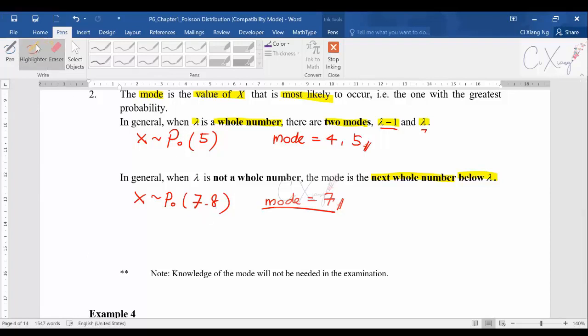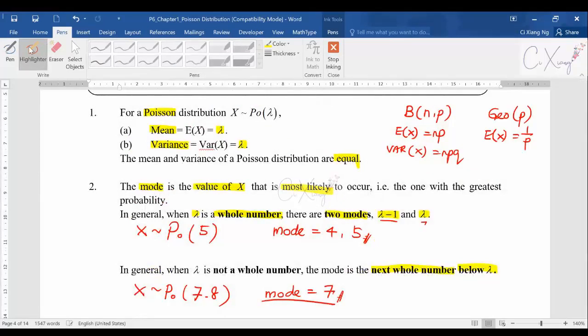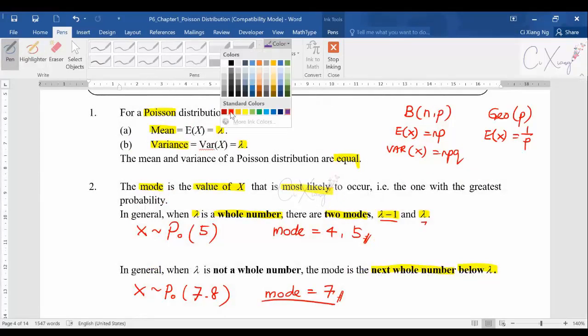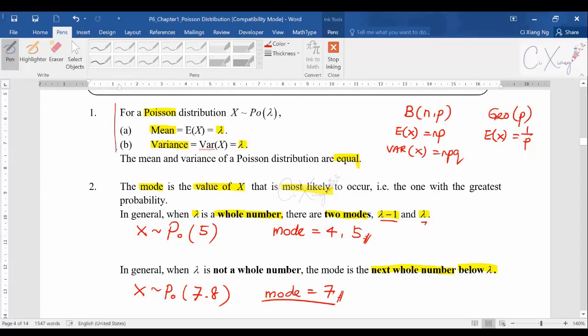No. Knowledge of the mode will not be needed in the examination. Generally the mode is not covered in the examination. But the exercise that I provide later to try out actually asks this, so I'd better cover it first to let you know. Again, the summary: you need to know that the mean and variance for the Poisson distribution are the same, which is lambda. This is the most important part that you need to know.